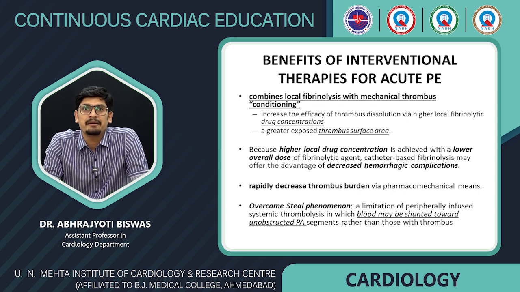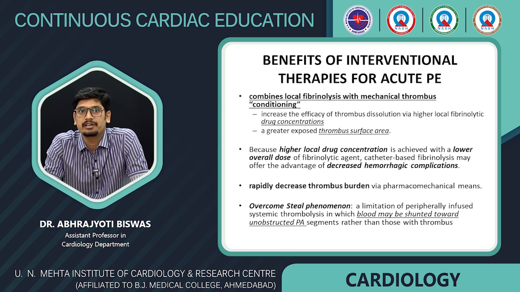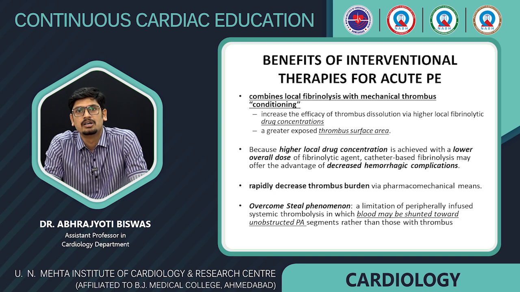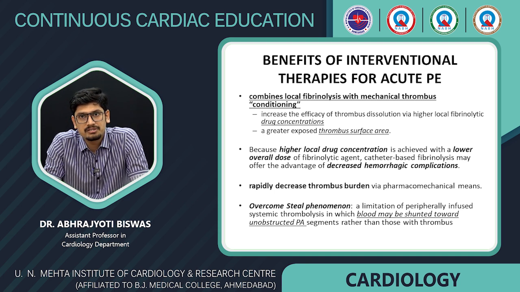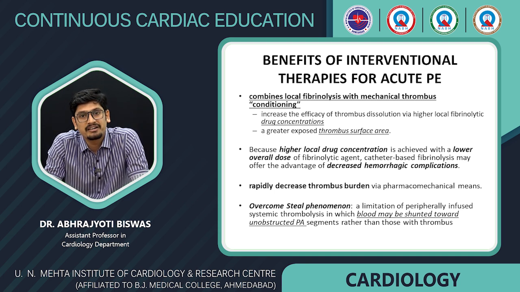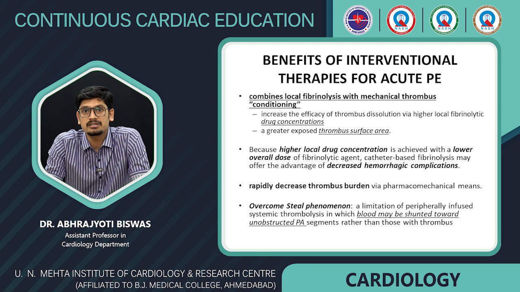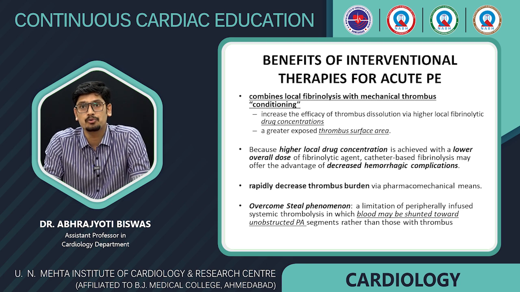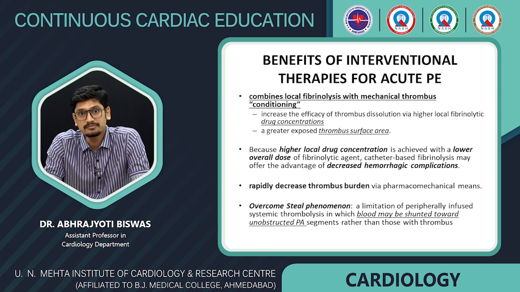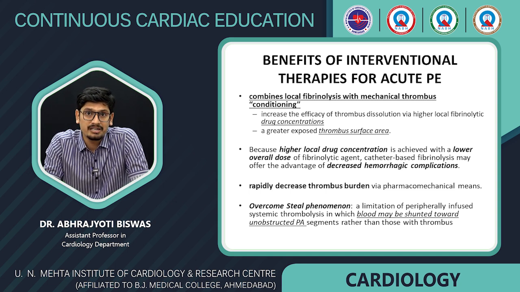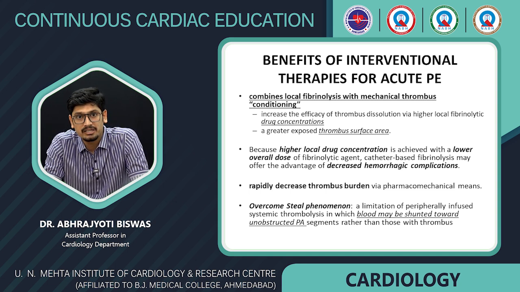So, what are the benefits of interventional therapy for acute pulmonary embolism? One is it combines local fibrinolysis with mechanical thrombus conditioning. So there is an increased efficacy of thrombus dissolution via high local fibrinolytic drug concentration, and there is a greater surface area of the thrombus that is exposed. At the same time, since the local drug concentration is high, the overall dose of the drug can be kept low. This results in decreased hemorrhagic complications. Also, it rapidly decreases the thrombus burden by pharmacomechanical means.